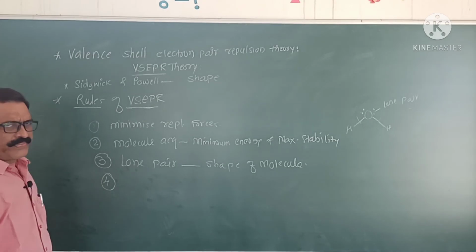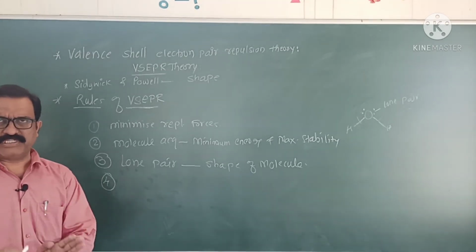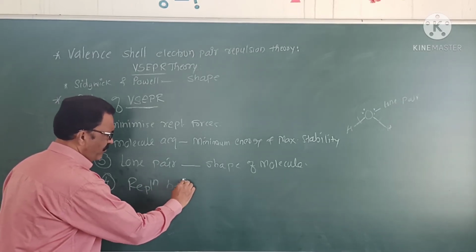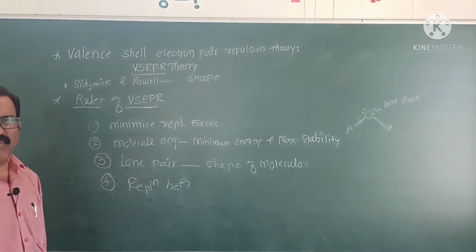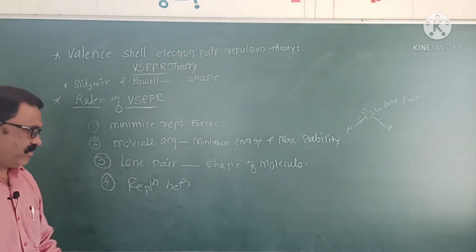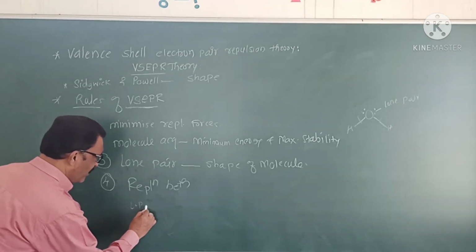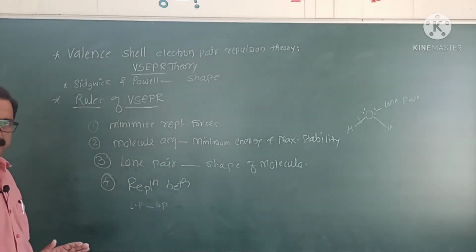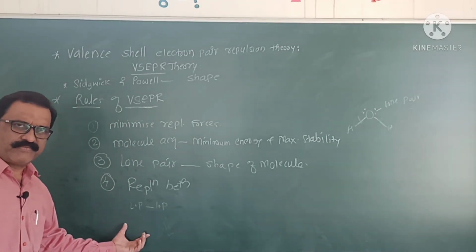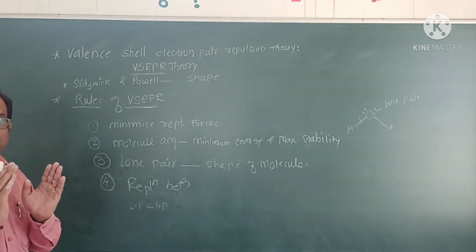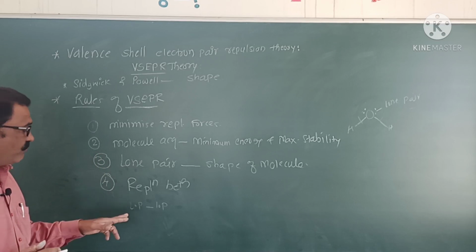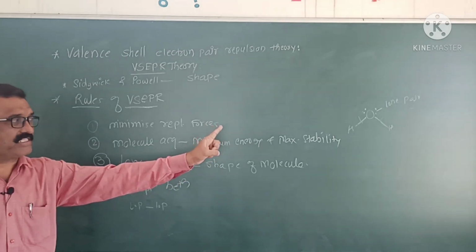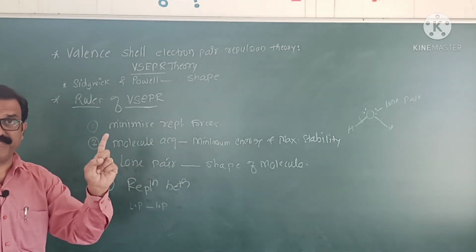Then the repulsion between bonding pair, lone pair and lone pair has the following order. A lone pair has maximum repulsion because it requires maximum space. Lone pairs are present on only a single atom. For example, in a water molecule, lone pairs are present only on the oxygen atom.